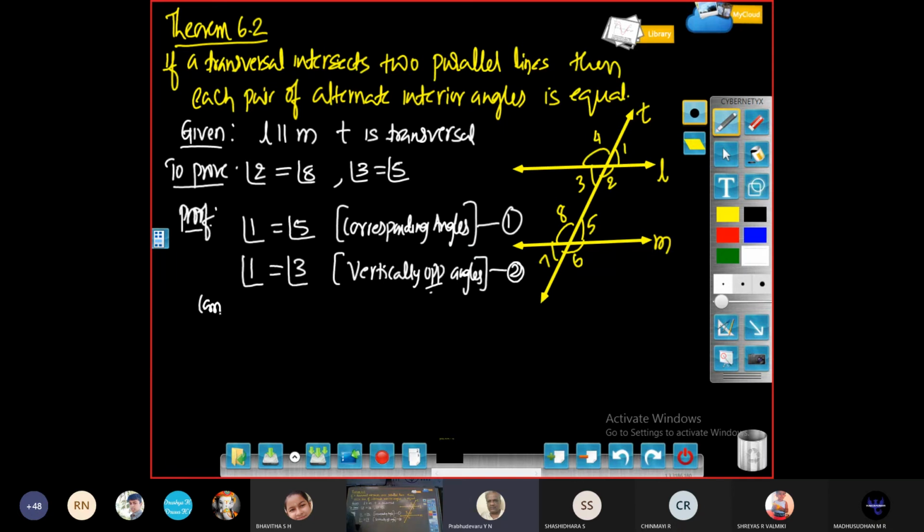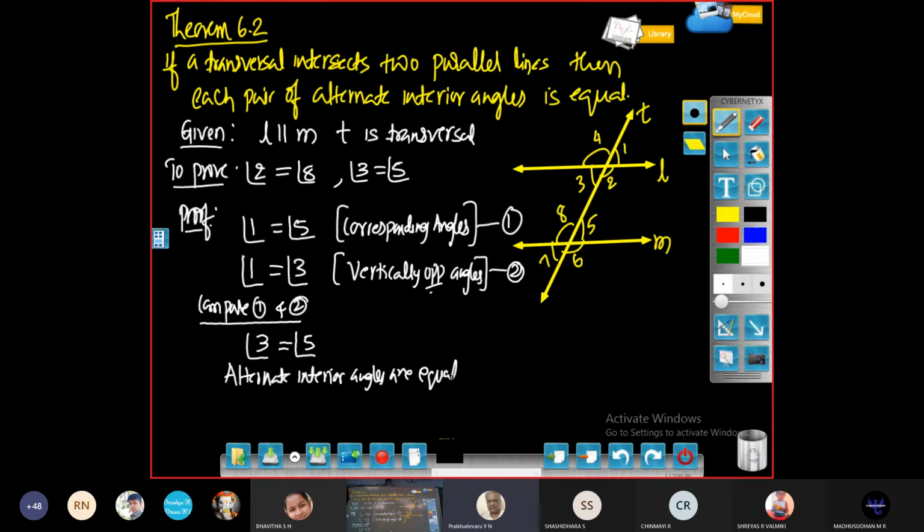Compare equation number 1 and 2. What can you conclude? Angle 1 is equal to angle 5. Angle 1 is equal to angle 3, which means angle 3 is equal to angle 5. But what type of angles are these two? These two are alternate interior angles. Alternate interior angles are equal.